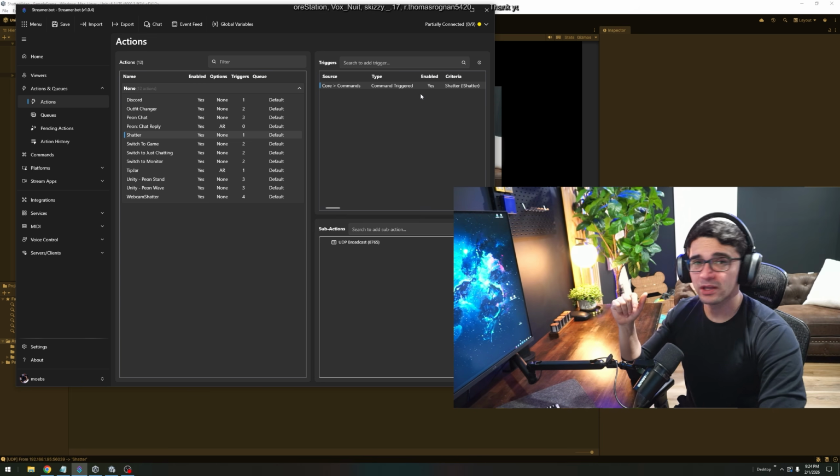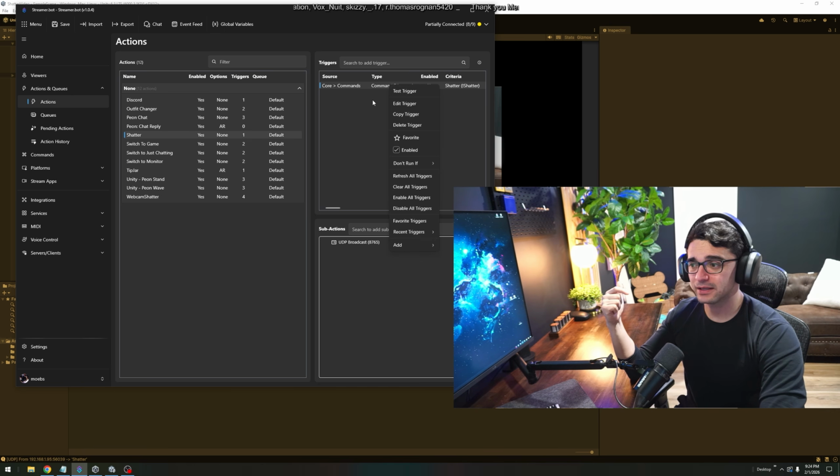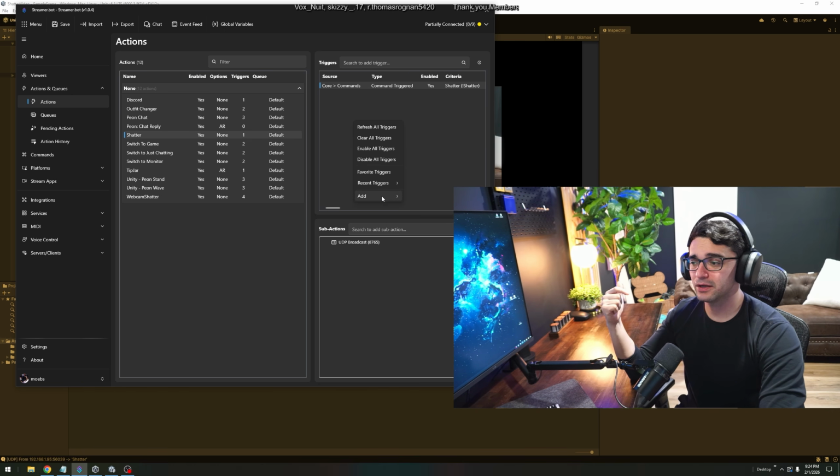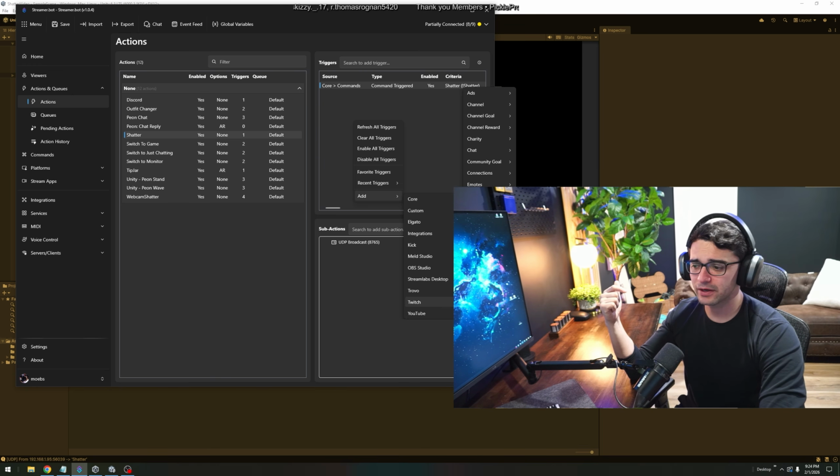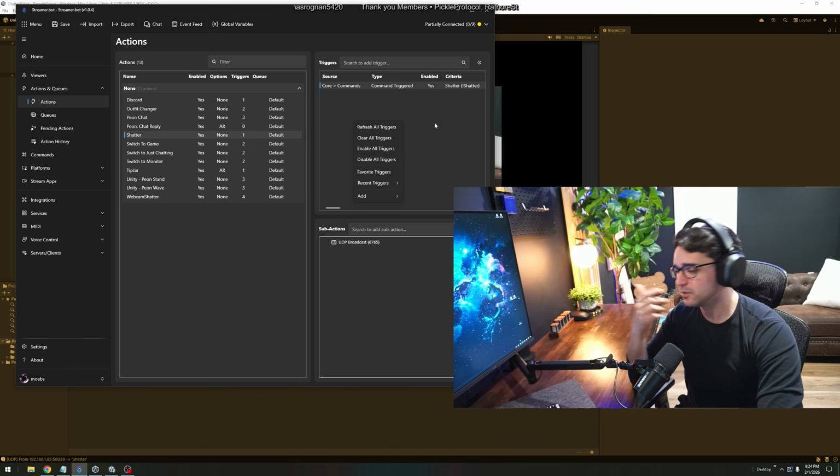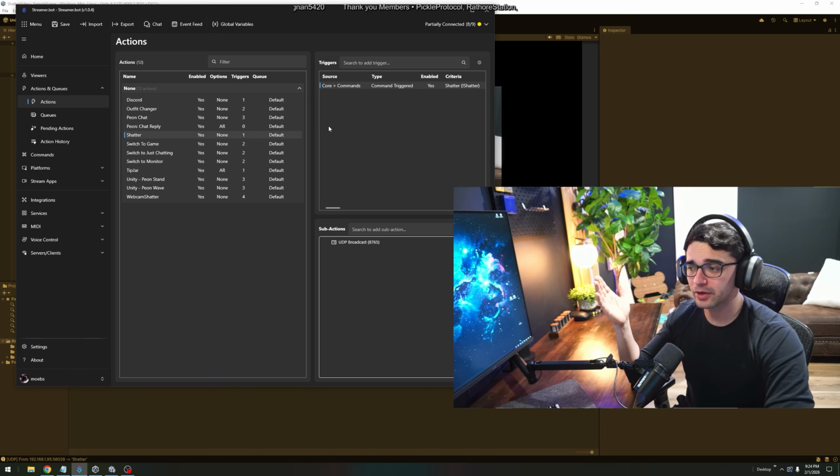Perfect. Now, if you want this to activate off an actual command, not a test command, you can right click in here, go to add, go down to Twitch or YouTube, whichever one you want, and look around. Like right here, subscription. You can do gift bomb, resubscribe, a new subscription, just like that. Somewhere in here there's follows as well. You get the idea. Look around and find the alerts you want, and you're going to put them right here.